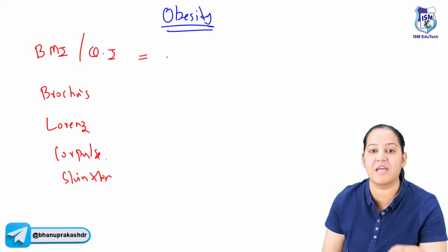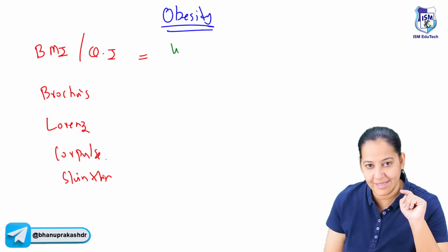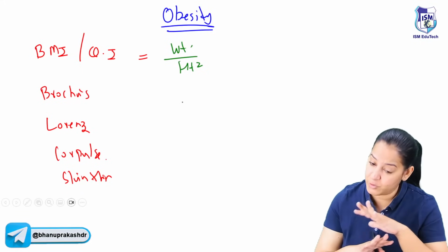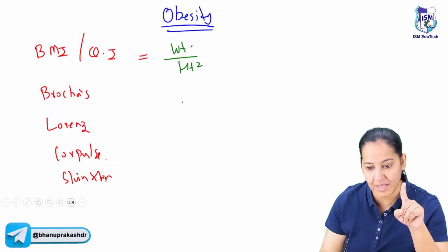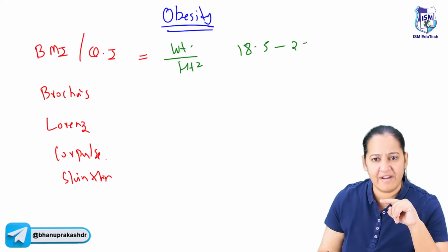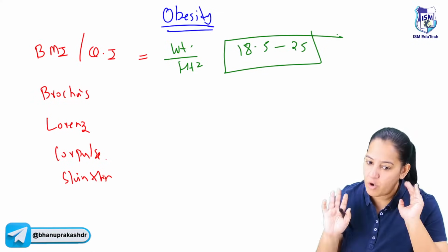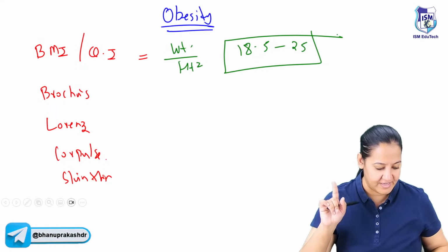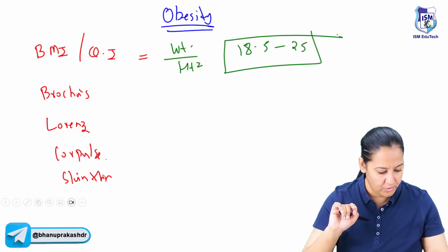The best among them is BMI. The formula is weight upon height square. And I told you the complete table also. What is normal? What is underweight? What is overweight? If you know normal, telling underweight and overweight will be very easy for you. The normal range is 18.5 to 25. Never, ever forget it. Say yes if you all got it.